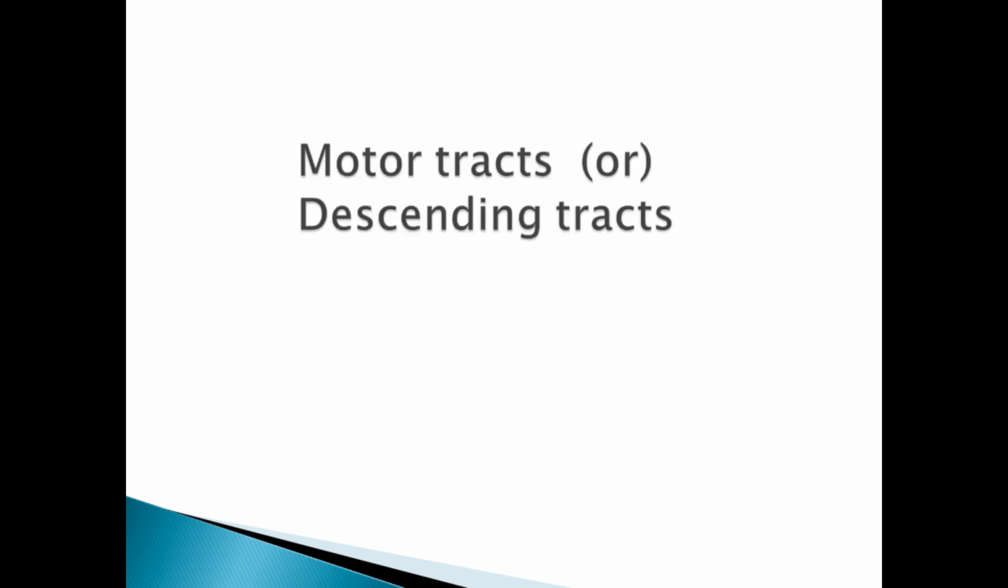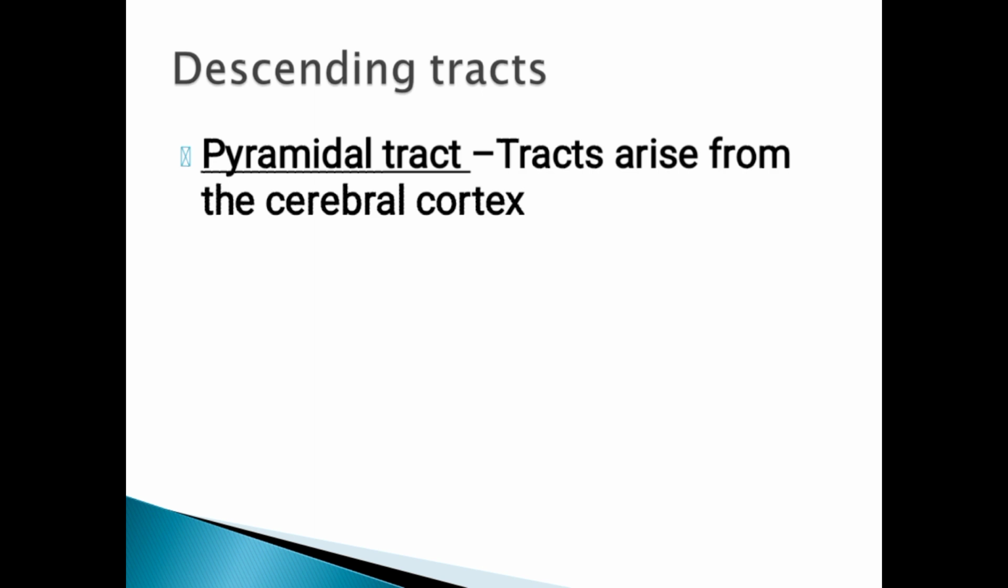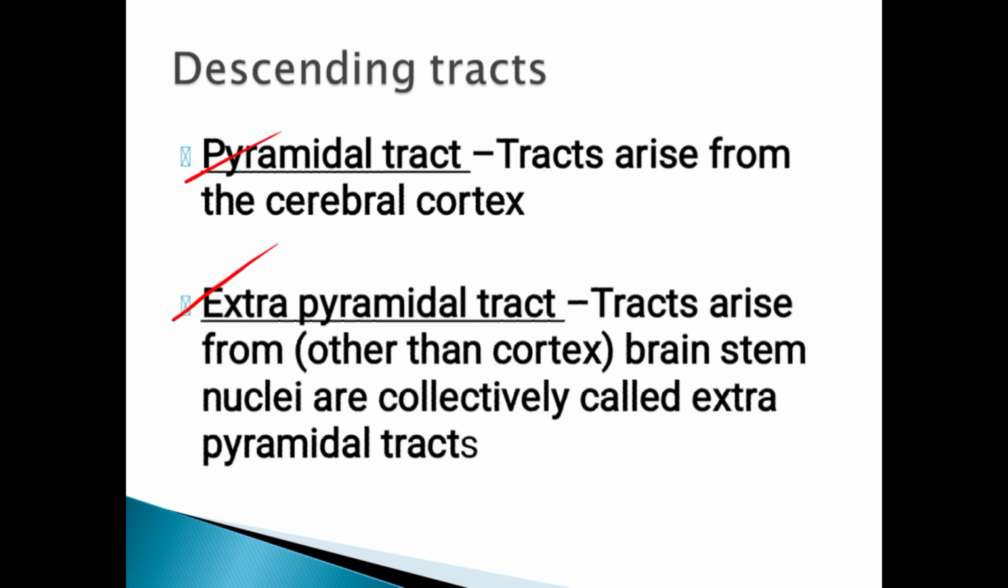So coming to the motor tracts or the descending tracts, there are two types of tracts we can see: the pyramidal tract and the extrapyramidal tract. The pyramidal tract mainly arises from the cerebral cortex. What is the cerebral cortex, if you think?